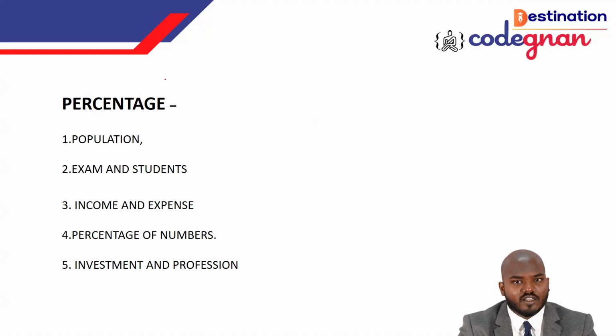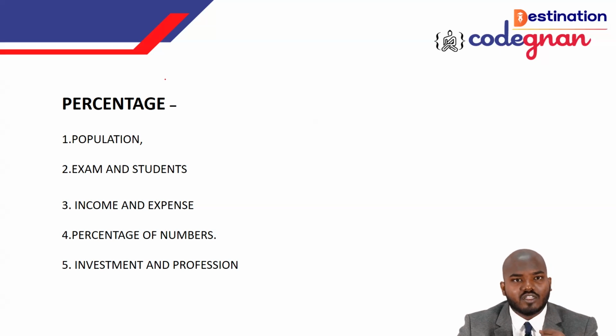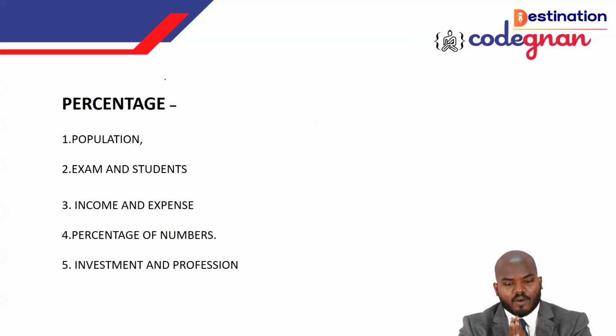So going on, first the very important thing, population, we're going to deal with. Next, exams and students oriented questions, then expense and income oriented questions, percentage of numbers, and investment and professions. These 5 different applications we're going to deal with in this class in an easy way. Please take these 5 classifications of applications based on percentage in your notes, and we will move on to the questions.